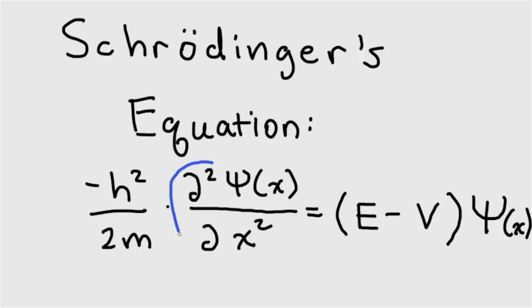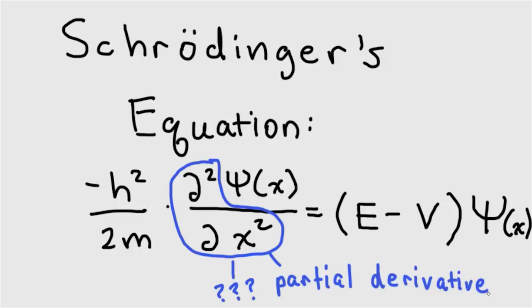But there's a problem. In Schrödinger's equation, we can't simply solve for the wave function since there seems to be some sort of funky operator here. This is called a partial derivative, and it scrambles the wave function in a particular way. We need to unscramble it to get back to the original wave function, but this requires some advanced calculus way beyond the scope of this video, so we'll just skip to the final answer.